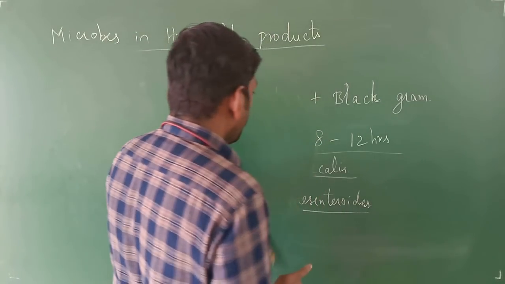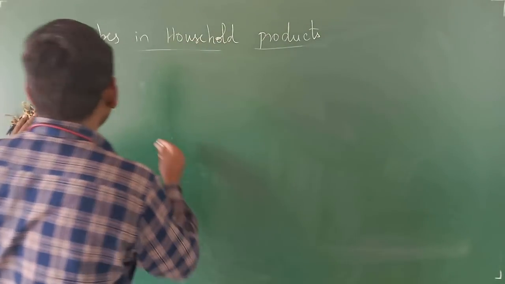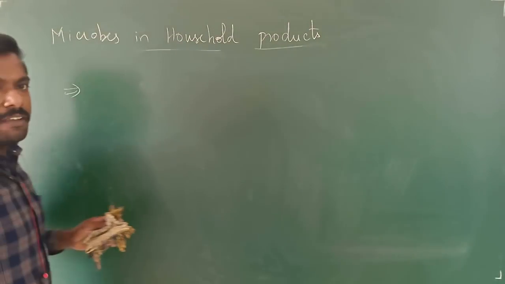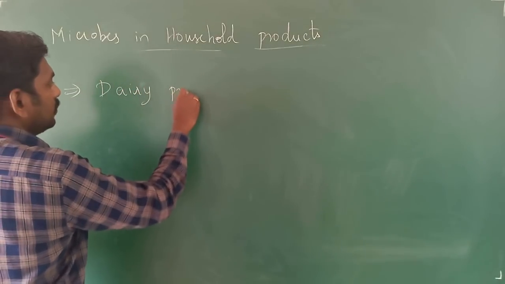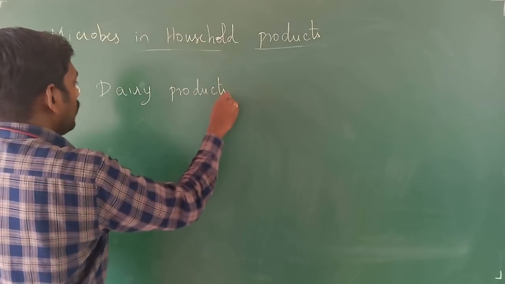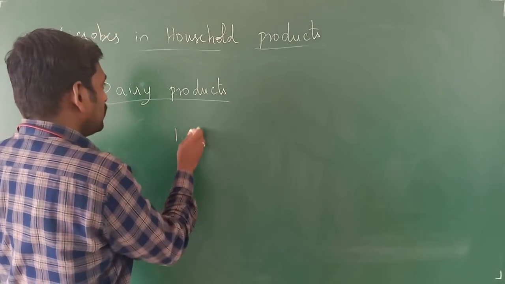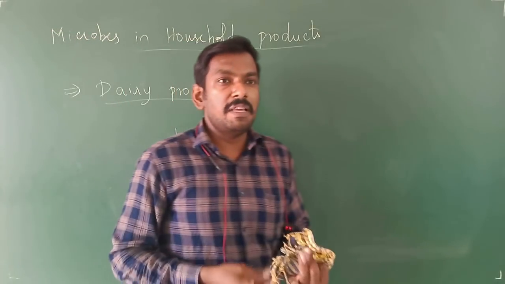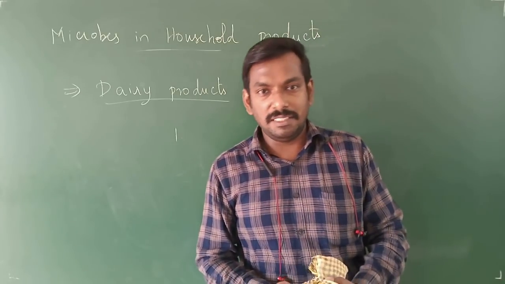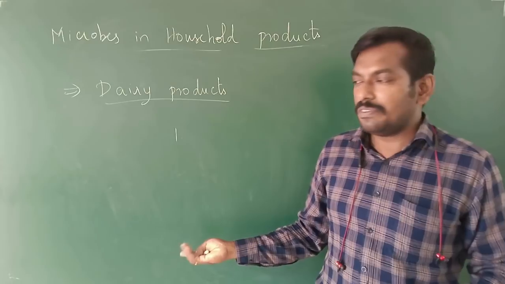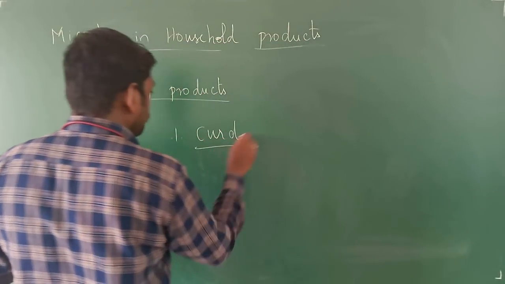Then we will go for the dairy products. Mainly the first one comes under the dairy products. In dairy products, you will be having curd, buttermilk, yogurt, sour cream, and cheese. You will be having various types of dairy products. The first one is the curd, right?